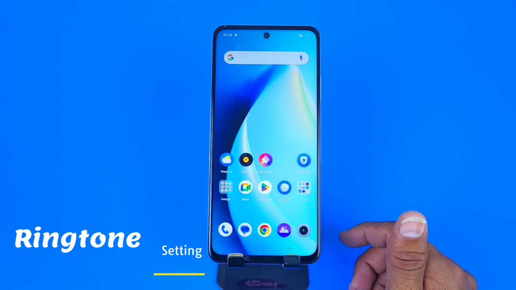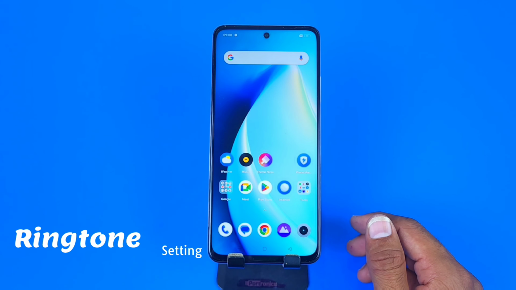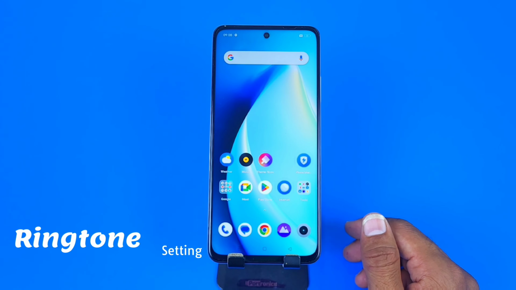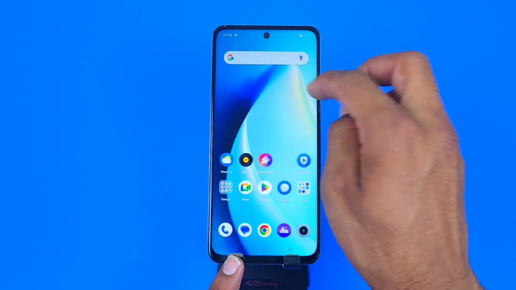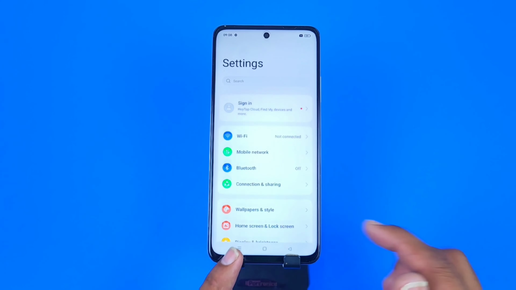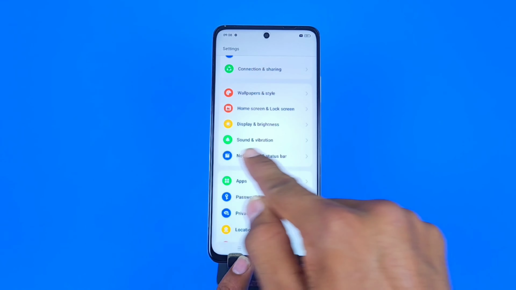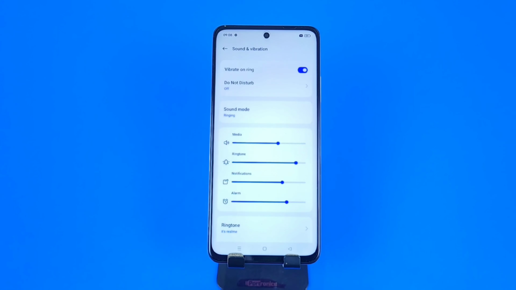If you have this smartphone and you want to change your ringtone and other sounds of this smartphone, then this is the video for you. Let's begin. Open your settings and then scroll down and click on sound and vibration.